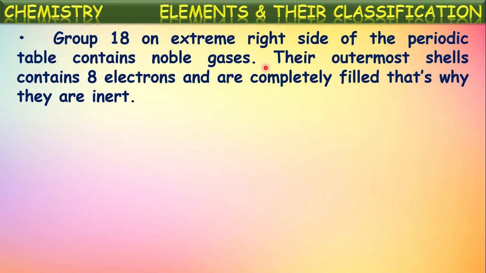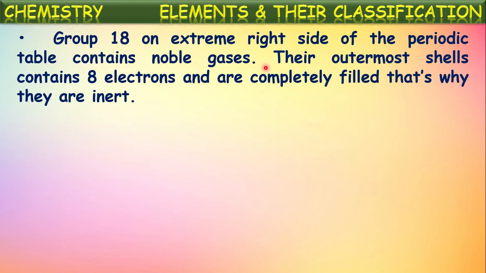We know octa means 8. Octet configuration means having 8 electrons in the outermost shell. So those elements having octet configuration are stable elements and are called inert gases or noble gases. They are namely helium, neon, argon, krypton, xenon and radon.